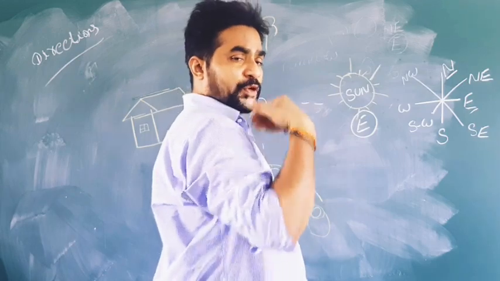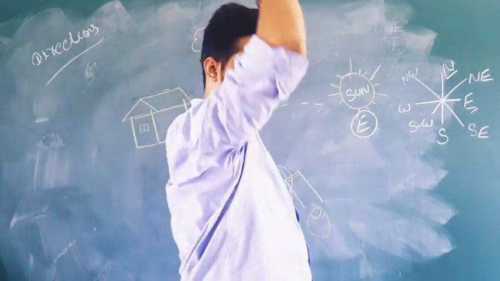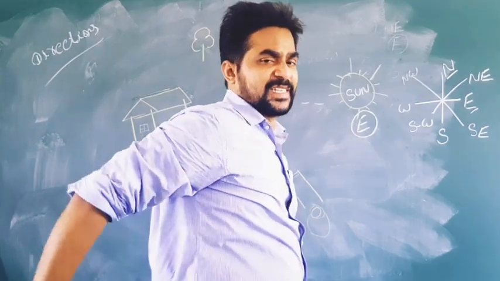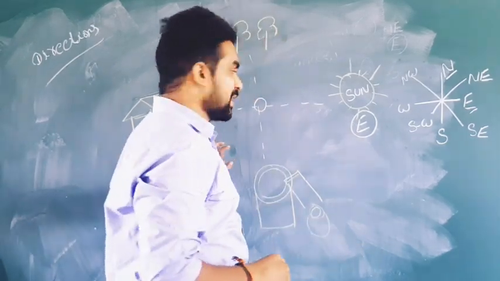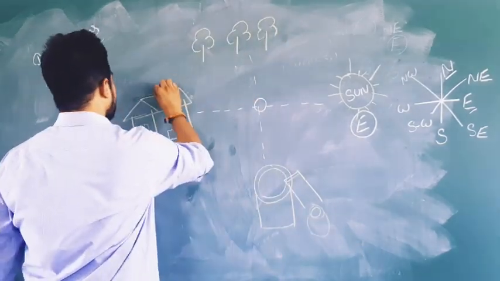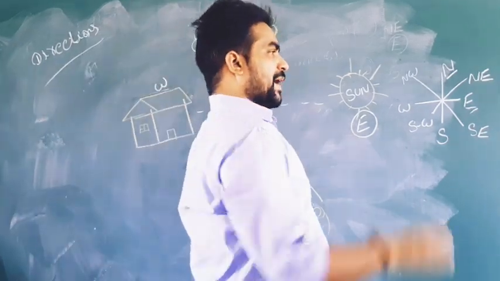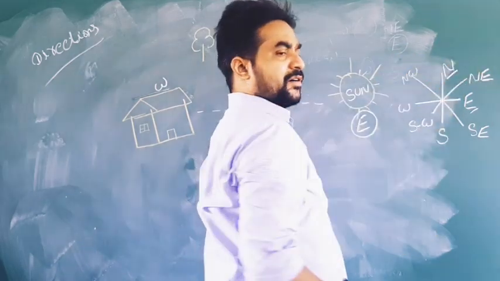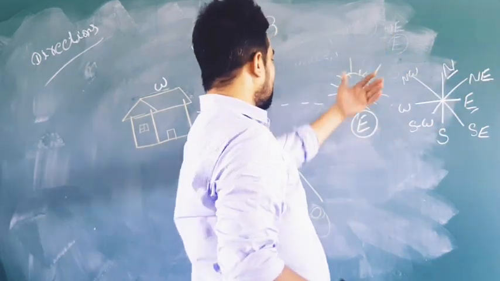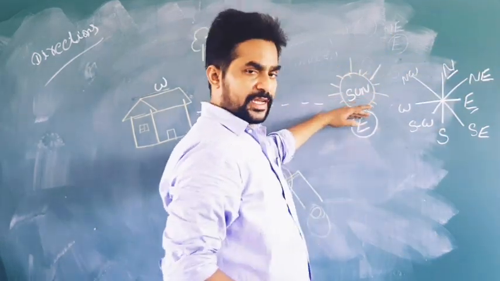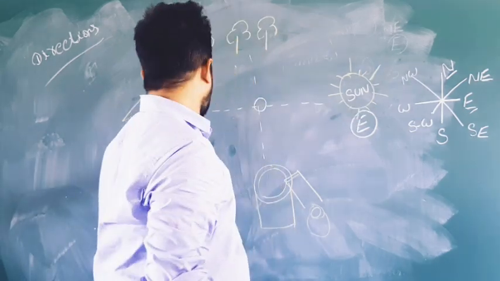What is quite opposite to me, or behind me, the back side, is called west. This is called the western side. So when I am facing towards the sun side, this side is called east, and quite opposite to the east is west.